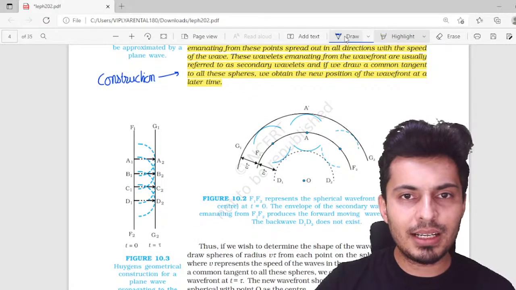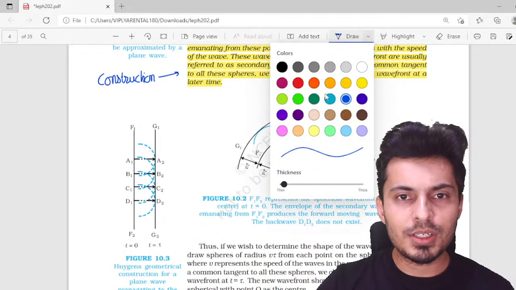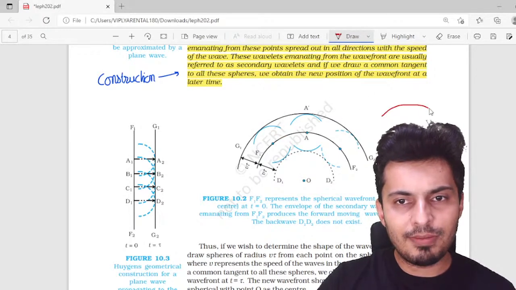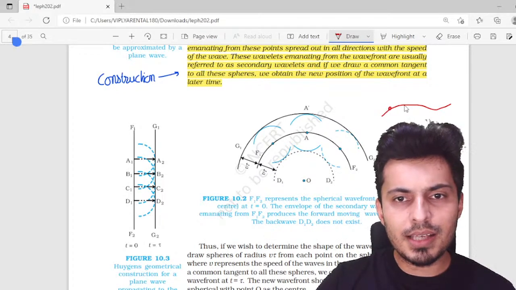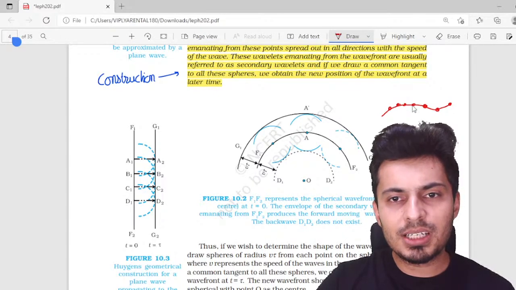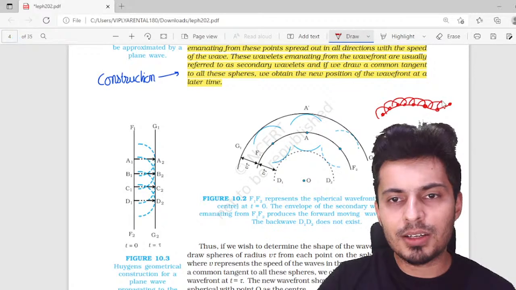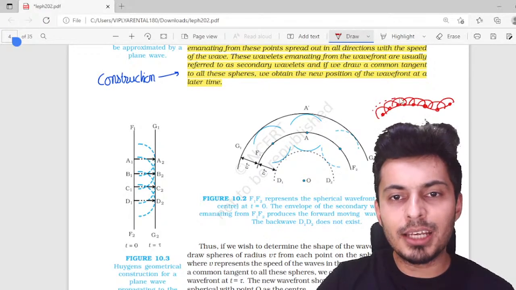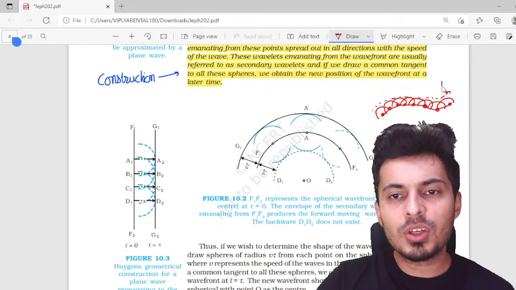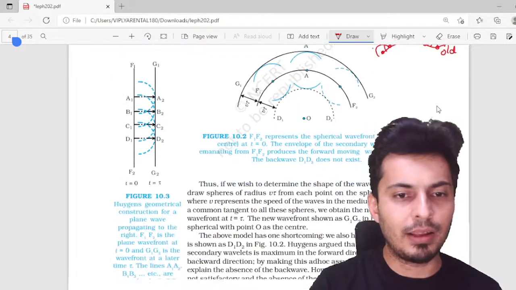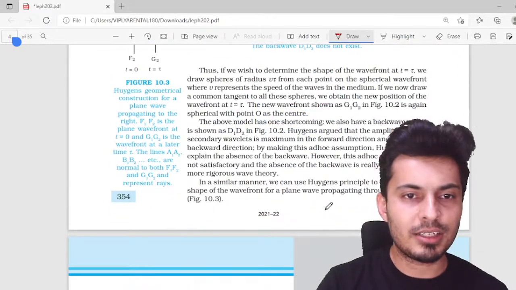Meaning, let's say for example, let me just draw over here. Say you have a wavefront like this, and these are the points on that wavefront. These points will act like new sources. They will emit new wavefronts like this. These are called secondary wavefronts after some time. And when you draw the common tangent to all of them, this becomes your new wavefront. The previous one becomes your old wavefront. So that's what has been explained in the paragraph, and this is how you do the Huygens construction.